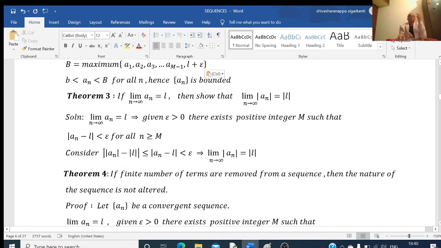One more theorem. If the limit of a_n as n tends to infinity is equal to L, then show that the limit of mod a_n as n tends to infinity is equal to mod L. That is, if the sequence a_n tends to L, then the sequence of mod a_n tends to mod L. So given that the limit of a_n as n tends to infinity is equal to L.